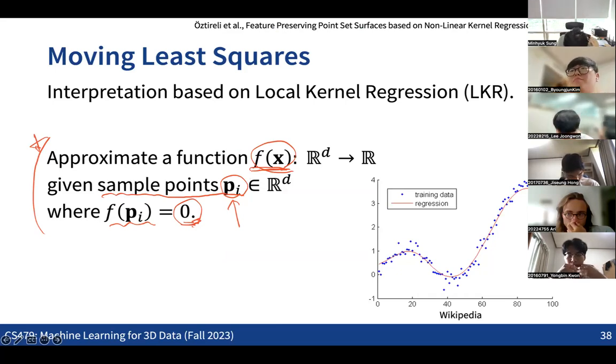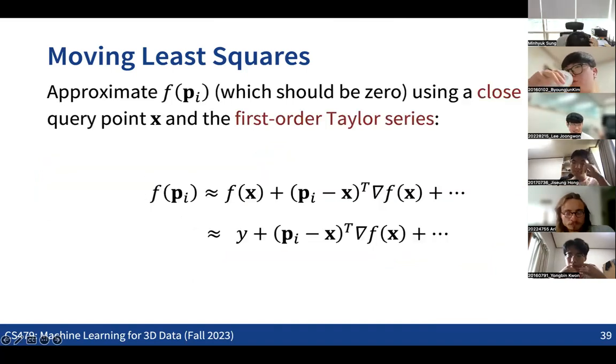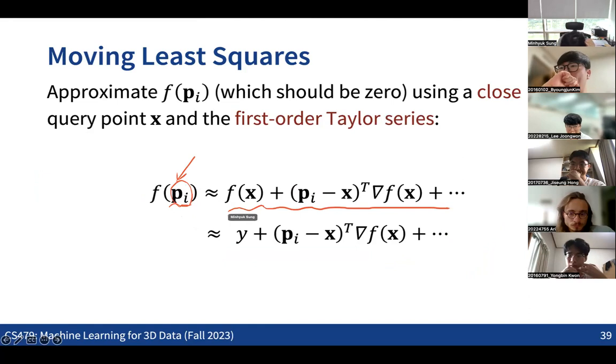So that's basically what we are going to do. If we recall the idea of the Taylor expansion, then what we can see is that the function value for each of the points in the point cloud can be approximated like this. It can be rewritten as the Taylor expansion like this. And if we take the first order, then we are going to have this formulation.